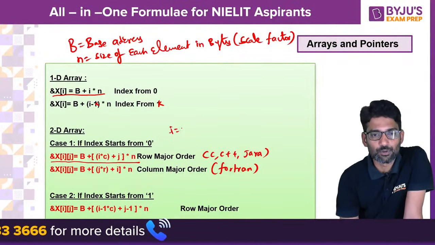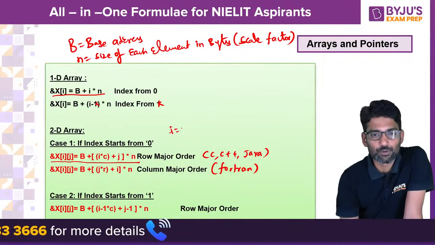Now, directly switching to trees concept, data structures. There are several formulae which are very important in data structures, that is trees. First, in a perfect binary tree at level L, the number of nodes will be 2 power L if the level numbering starts from 0, 2 to the power L minus 1 if the level numbering starts from 1.